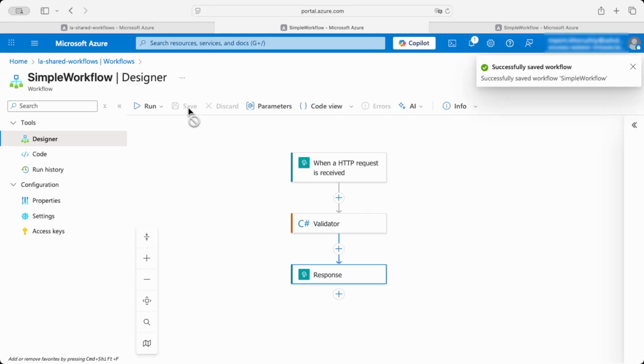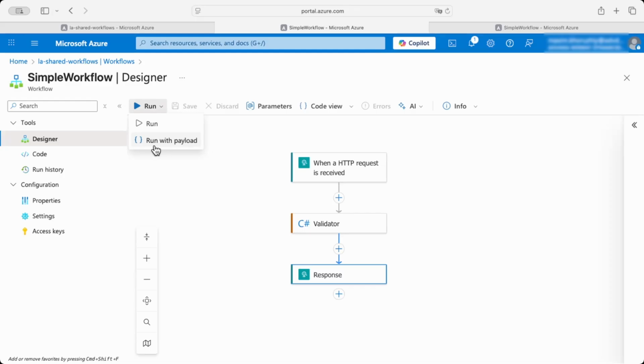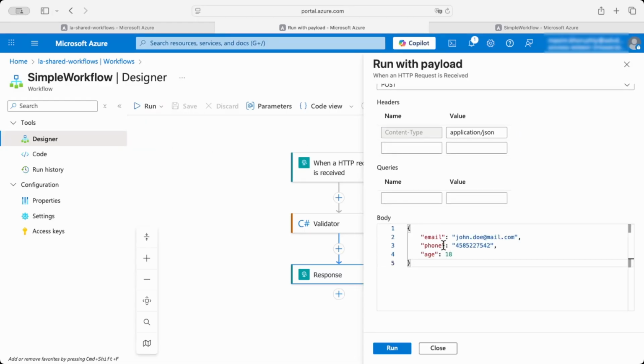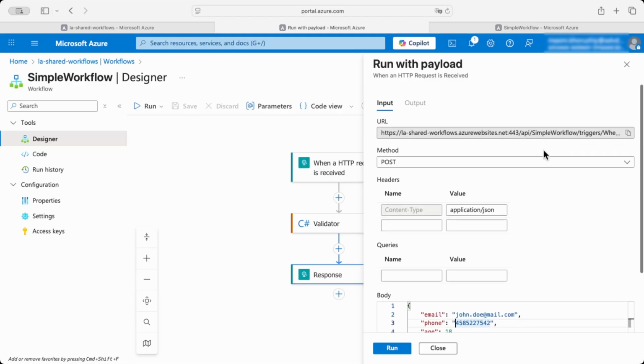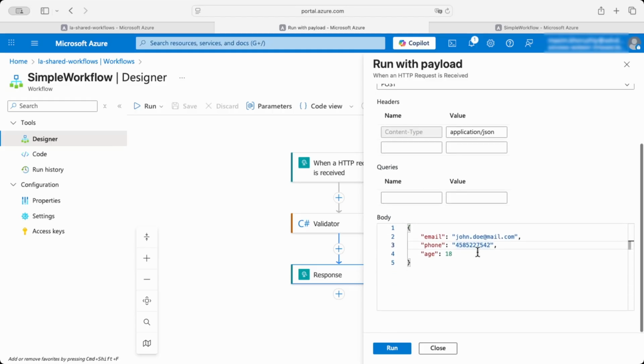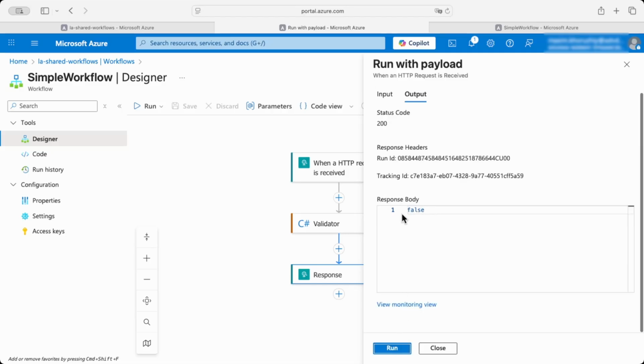And now I'm ready to test it. I will test this workflow right here by using run with payload. And I will paste some example payload. This data looks valid. This phone number is 10 digits. And when I run, the workflow returns true. I can also show you how it works when it fails. So for instance, if the age is 15, then the function returns false.